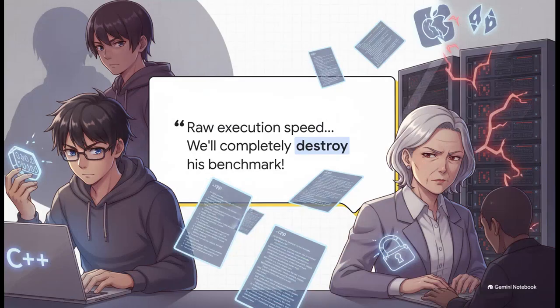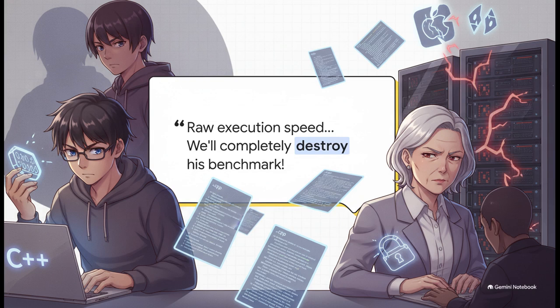First up is Alex, the die-hard C++ advocate. His strategy? Compile down to a native binary to get that absolute raw execution speed and manual pointer control. Sounds like a surefire way to crush a benchmark, right? But here is the fatal flaw. If Alex compiles that C++ binary on his ARM Mac, it is going to instantly crash with an OS error the second it hits the professor's server. C++ is strictly bound to the host hardware. To make his plan work, Alex would have to literally email his raw, easily readable source files to the professor to compile locally. That means zero intellectual property protection. Their startup idea?